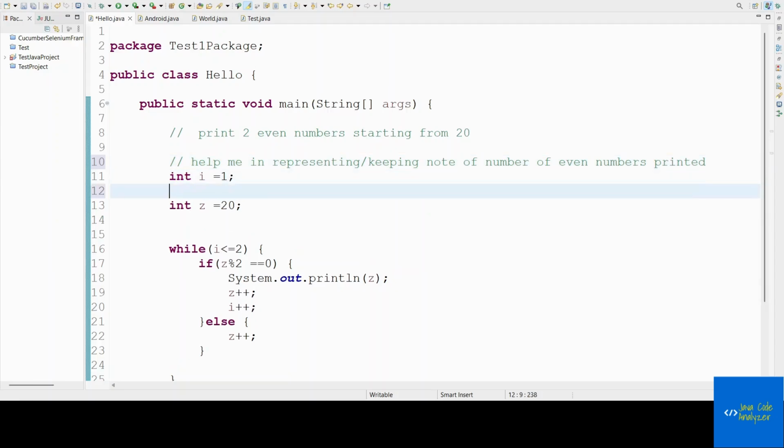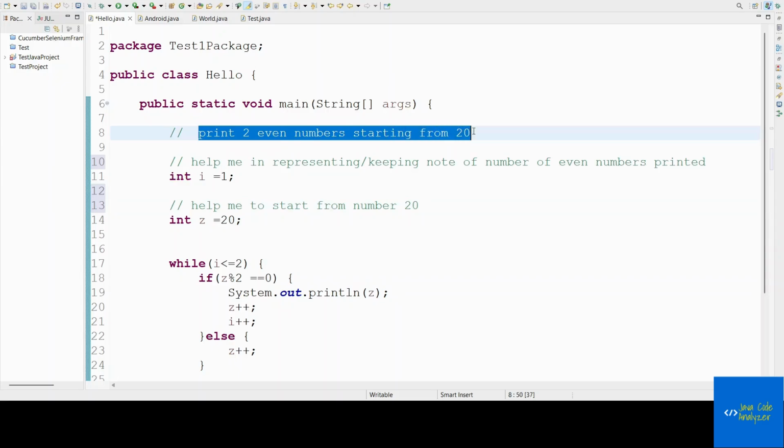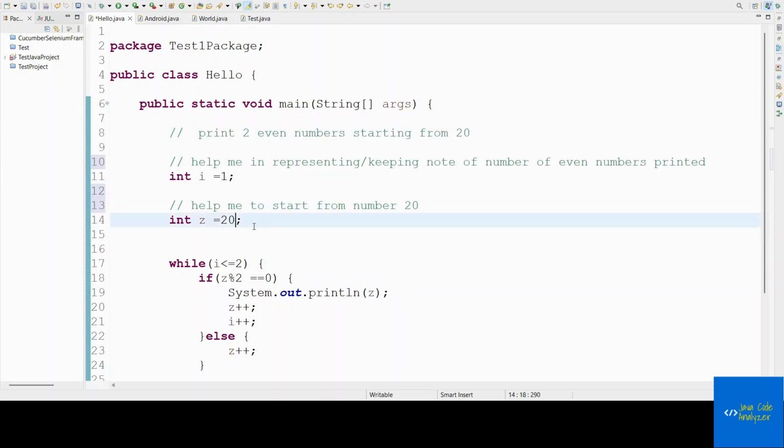Okay, and this variable will help me to start from number 20. If I'm giving it as 22, then the requirement is to print two even numbers starting from 22. If I'm giving it as 20, it will give me 20.